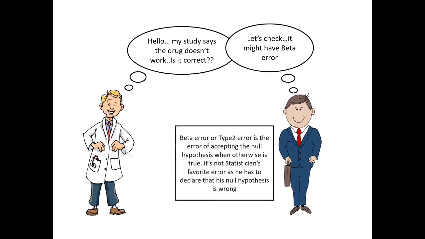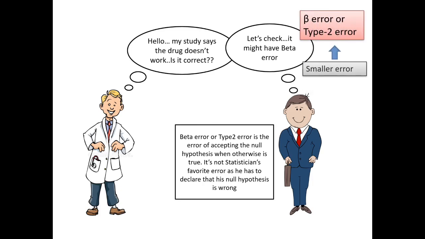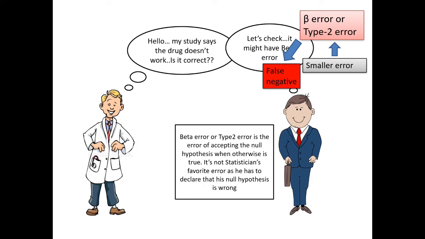A beta error or a type 2 error is the error of accepting the null hypothesis when otherwise is true. It's not a statistician's favorite error, as he has to declare that his null hypothesis is wrong. So the beta error or the type 2 error is a smaller error according to the statistician, which also signifies that there was a false negative result through the trial. So the statistician wants to say that when his null hypothesis is wrong, it is actually a beta error.